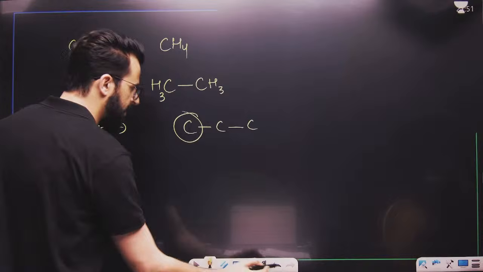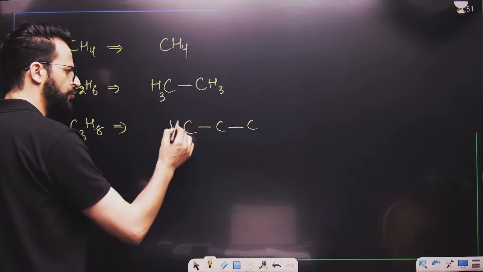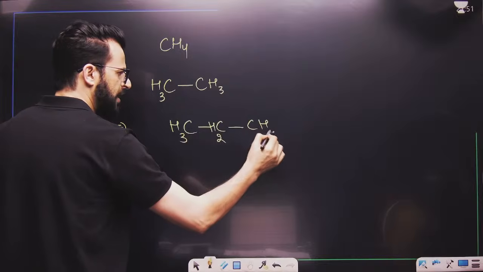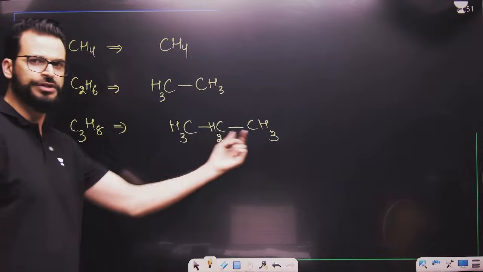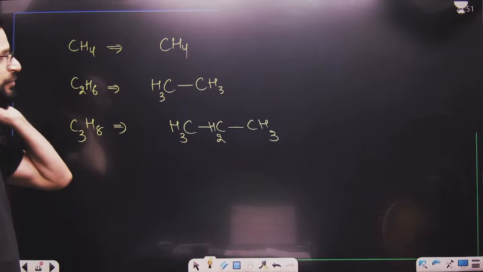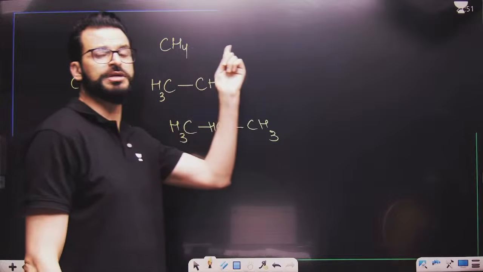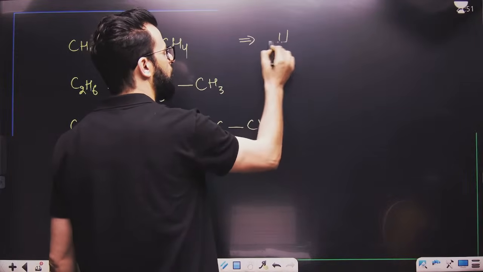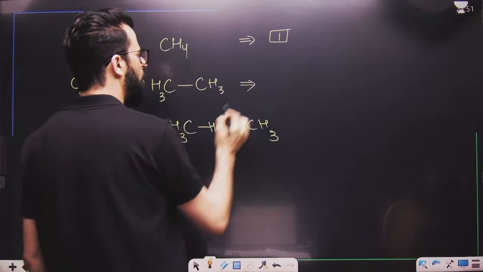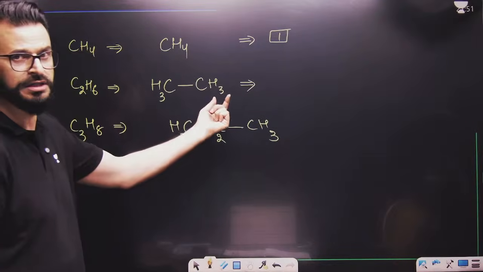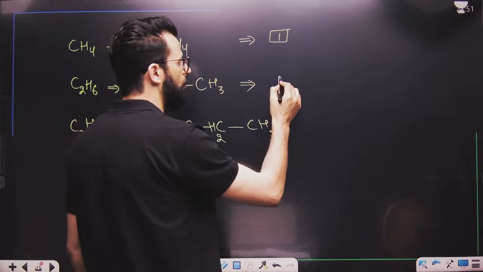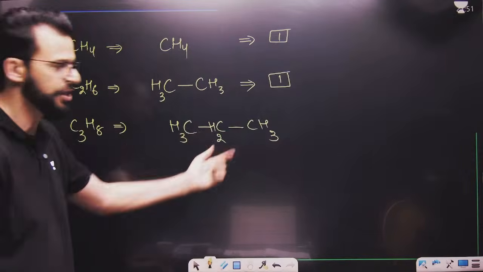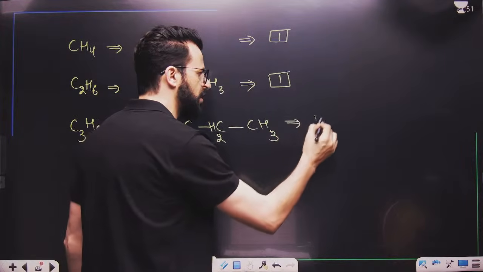Now after this, you have to add hydrogens so that the valency of every carbon is satisfied. So this is the structure of this one. Now tell me, how many structures are possible for methane? Only one is possible for methane. Only one structure is possible for methane. How many structures are possible for this CH3, known as ethane? Only one is possible for this. How many structures are possible for C3H8? Only one is possible for C3H8 as well.